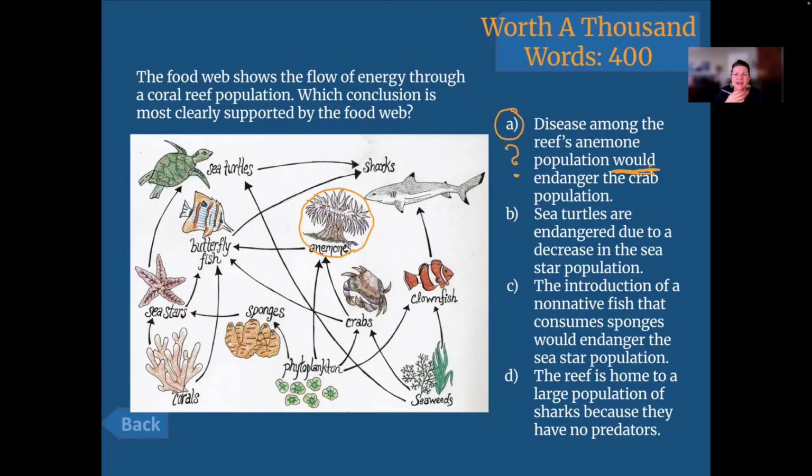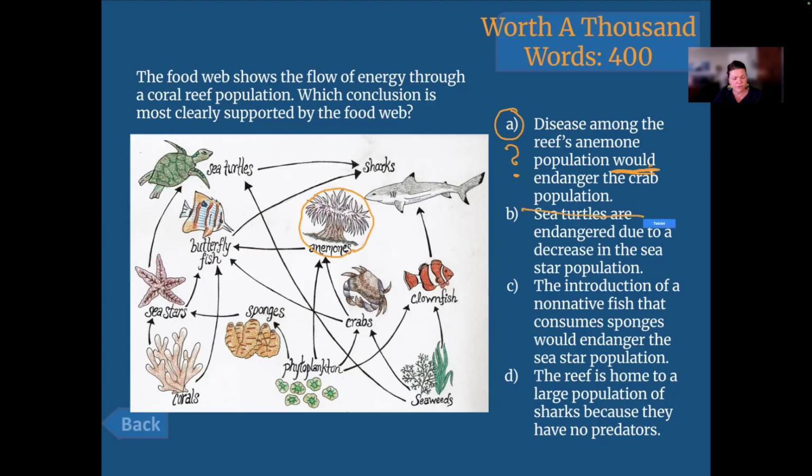It doesn't say that sea turtles might become endangered if the sea star population decreases. It doesn't have that inference language. It just states it. Sea turtles are endangered. Nowhere on the graph do I have evidence that sea turtles are endangered.